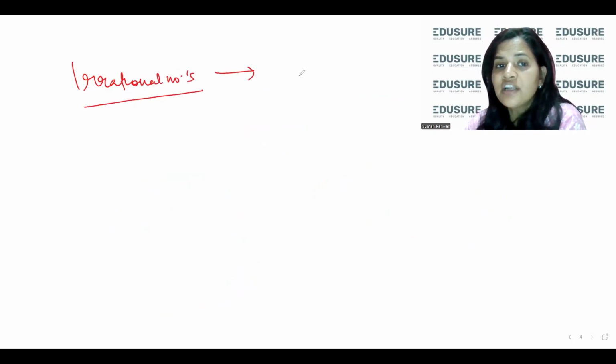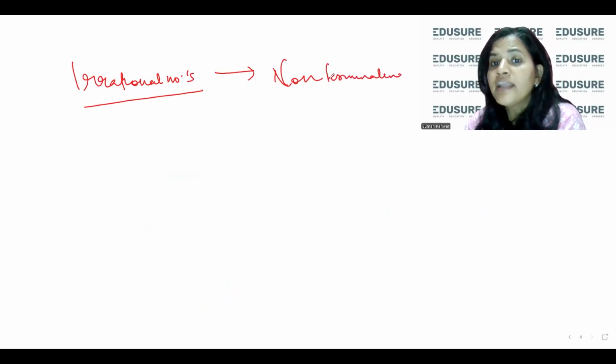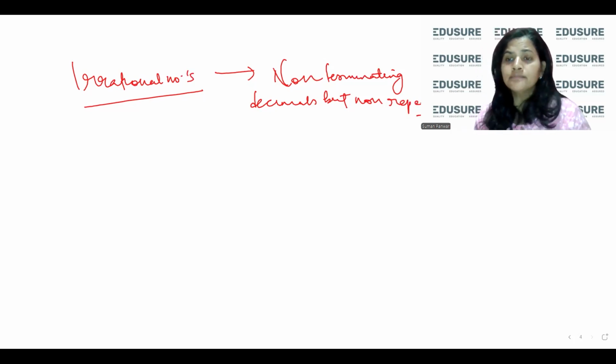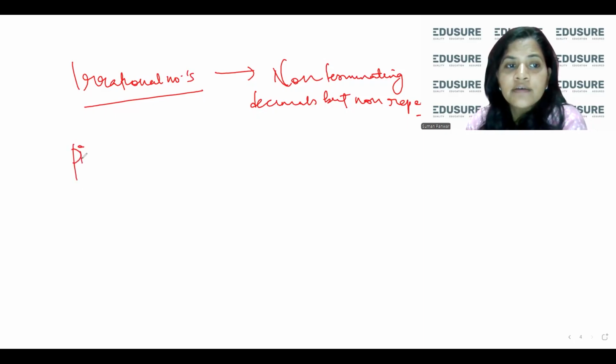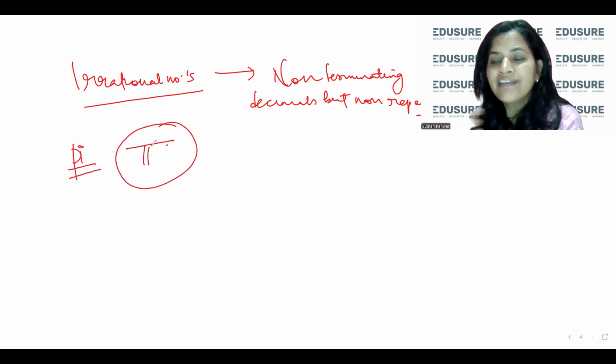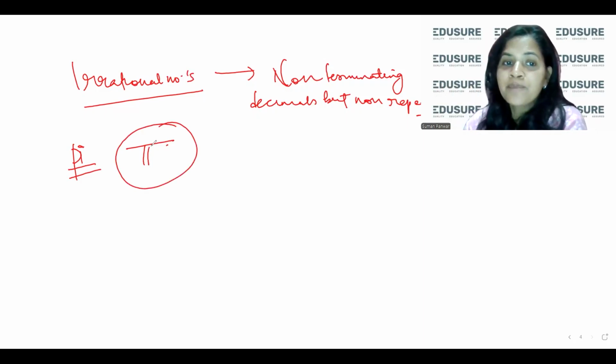All the irrational numbers are non-terminating decimals but non-repeating. So 90% of you must have heard of pi. If you've done mathematics, you must have heard the concept of pi. The area of a circle is pi r square. Now, pi is a very famous irrational number.